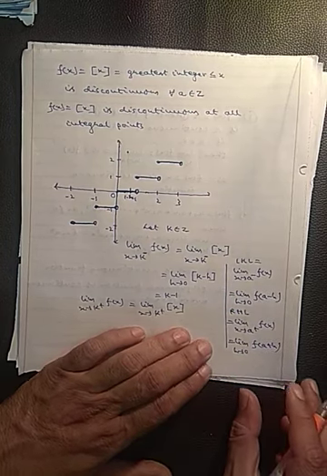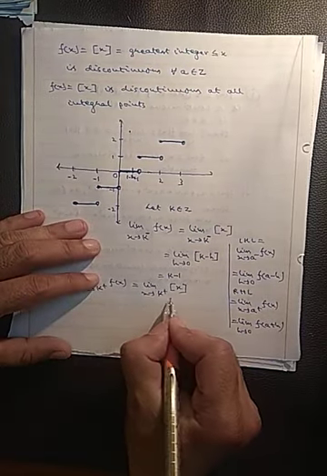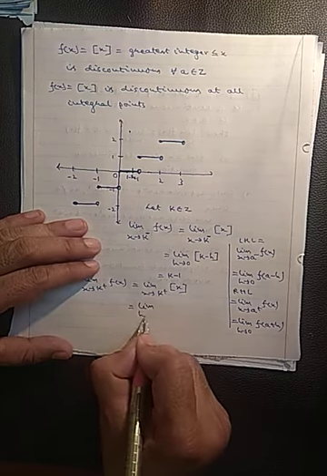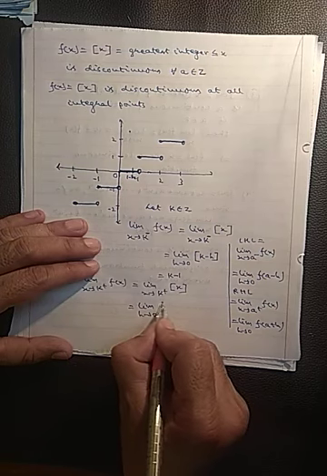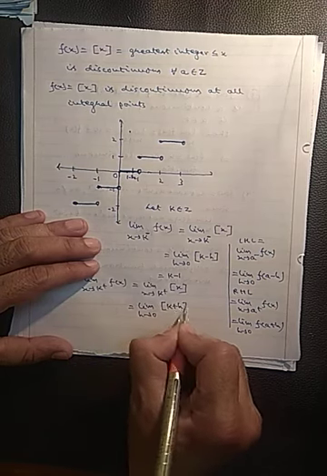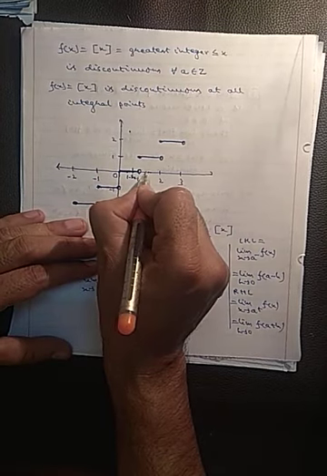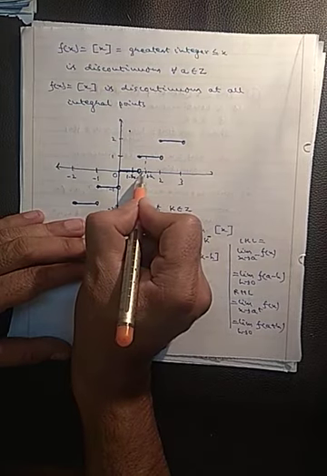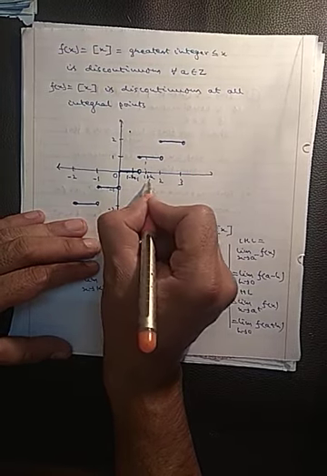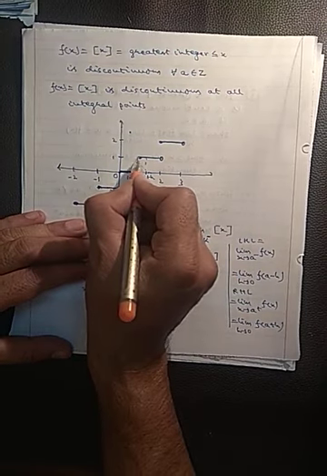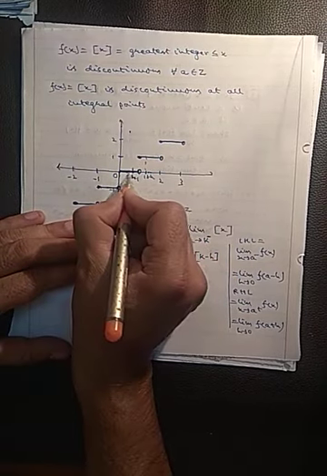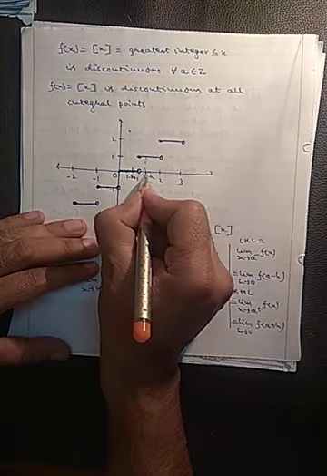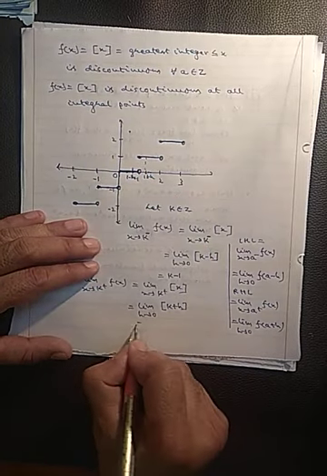So limit x approaches k plus greatest integer x can be taken as limit h approaches 0, k plus h. If you take k as 1, it will be 1 plus h. If you calculate greatest integer of 1 plus h, what are you getting? 1 only. Greatest integer of 1 minus h, what are you getting? 0, the number which is less than 1. And here you are getting 1 itself. So it is equal to k.